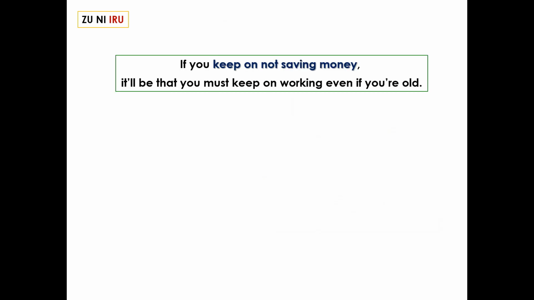If you keep on not saving money, it'll be that you must keep on working even if you're old. Keep on not saving. To save money is chokin suru. Negative, chokin shinai. Without saving money, chokin sezu ni.